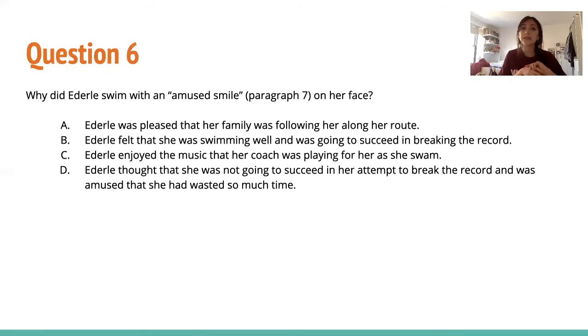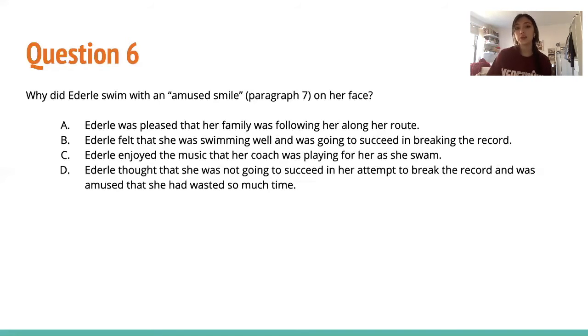You have choice A, Ederly was pleased that her family was following her along her route. That's not really what was going on in the sentence that it was used. Choice B, Ederly felt that she was swimming well and was going to succeed in breaking the record. So she was nearing the end, and because she was smiling, she was maybe thinking, maybe I can do it. Maybe I'm beating this challenge. Maybe I'll break the record. So this choice would really make sense. We can infer, if you're doing something really challenging but you still have a smile on your face, you must be proud of yourself, or at least you must feel some sort of accomplishment from doing that.